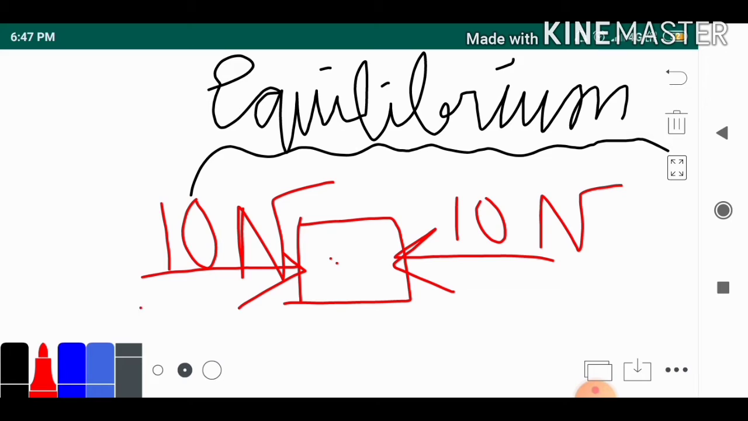According to the definition, whenever two or more forces are applied, and here I have applied two forces, 10 newton and 10 newton. The body was actually at rest. After applying 10 newton and 10 newton in two different directions, it is still at rest. That's known as equilibrium. Hope you have understood the basic concept of equilibrium.